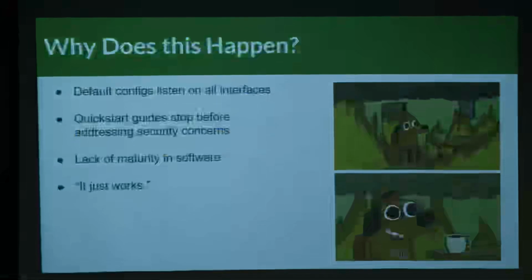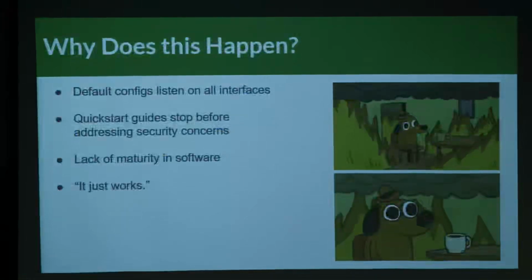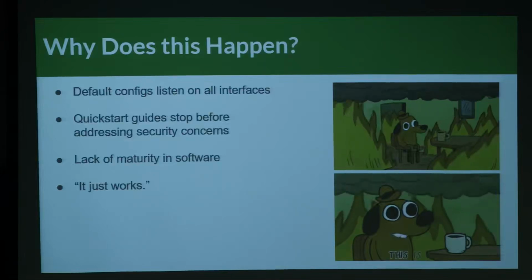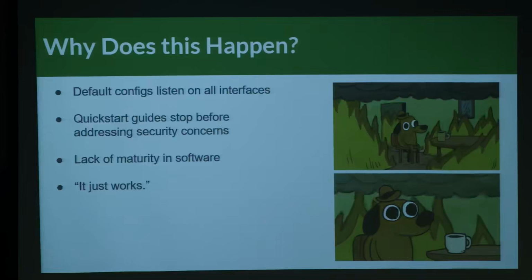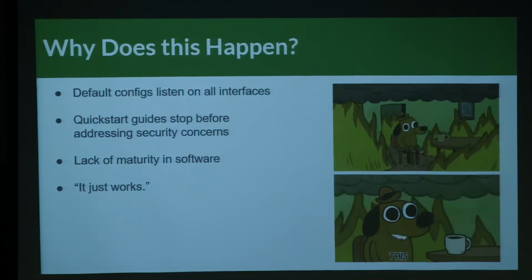Why does this happen? And we'll kind of move forward in the interest of time, but in a nutshell, we've talked about it. Default configs listen everywhere. There is no authentication being configured. Some support it, but they're not configured. The software is still kind of new. It's lacking a little bit of that maturity that it is gaining over time. And at the end of the day, whenever you follow the quick start, it works. It just works. It does what the business needs. The security section is always at the bottom after the quick start. So many people probably don't get there, and they just leave their box open.